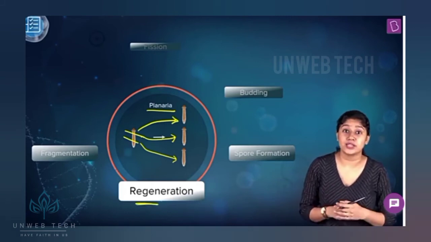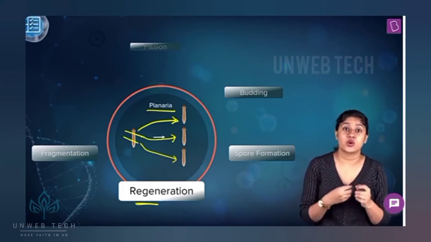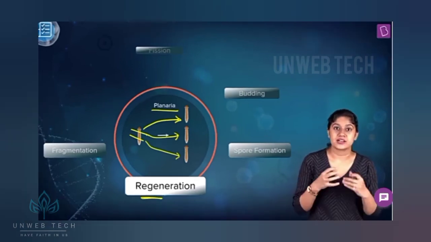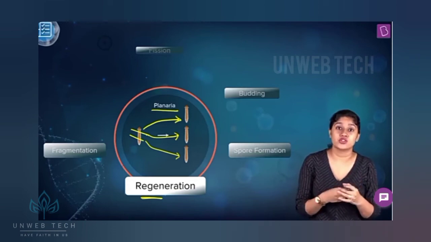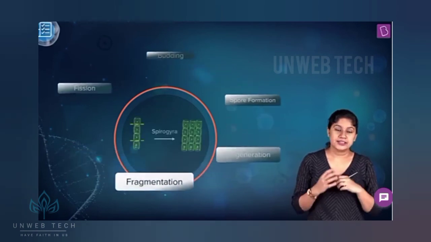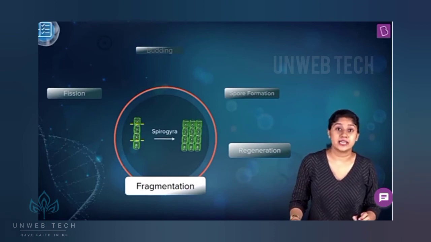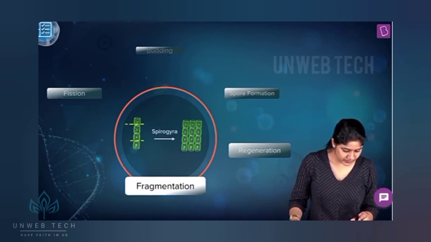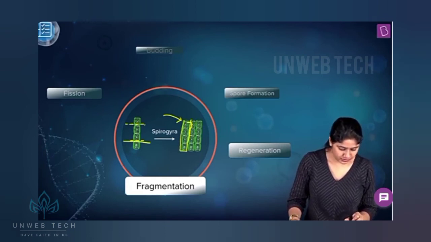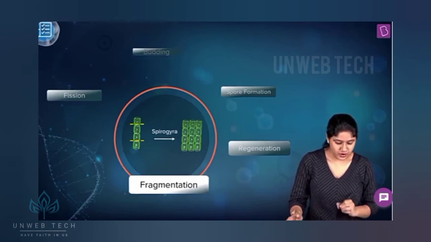Regeneration occurs in planaria. If by some accident they are cut, each piece will give rise to a new individual. Regeneration, remember everyone, is not the main mode of reproduction. It occurs if the organism wants to heal or repair itself. Last but not the least is fragmentation. Fragmentation occurs in Spirogyra, where they break themselves into identical copies. Each piece will develop into a new organism identical to its parent.